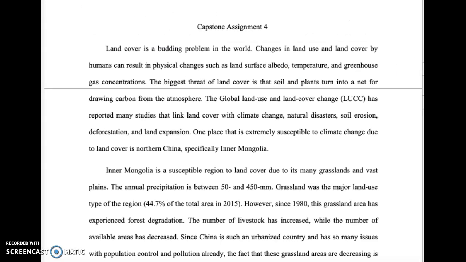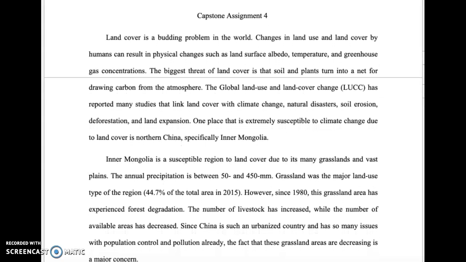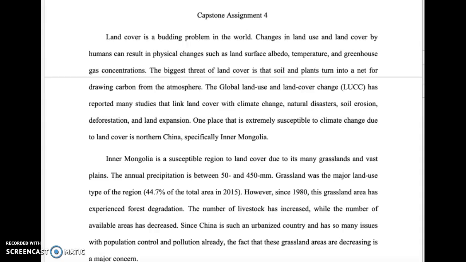Capstone Assignment 4. Land cover is a budding problem in the world. Changes in land use and land cover by humans can result in physical changes such as land surface albedo, temperature, and greenhouse gas concentrations. The biggest threat of land cover is that soil and plants turn into a net for drawing carbon from the atmosphere.